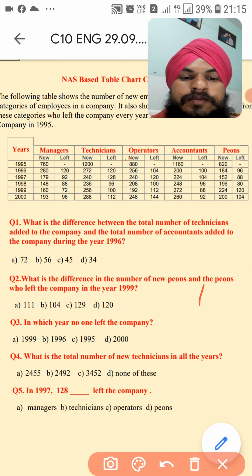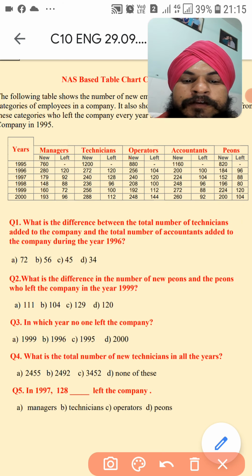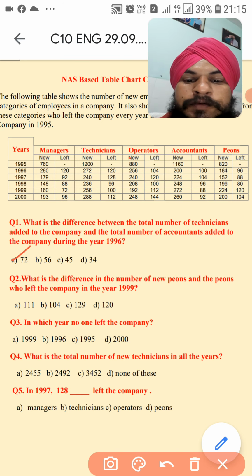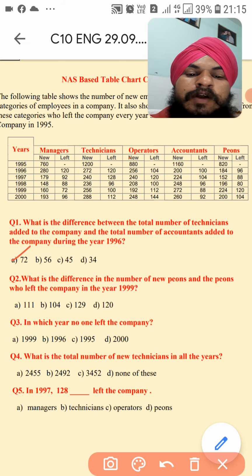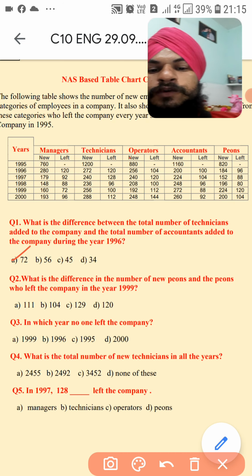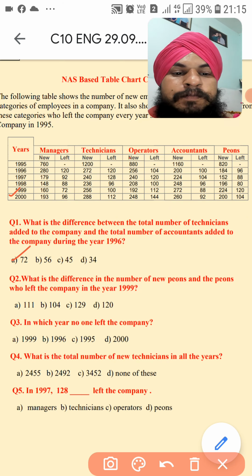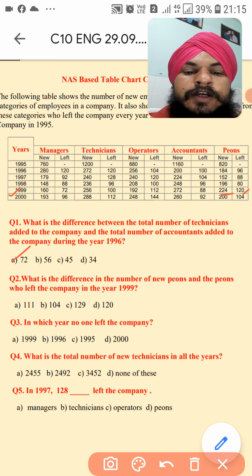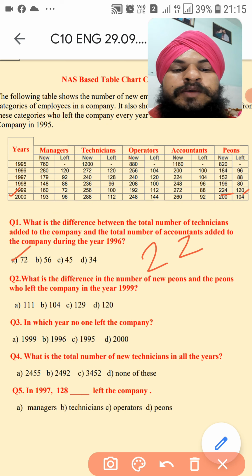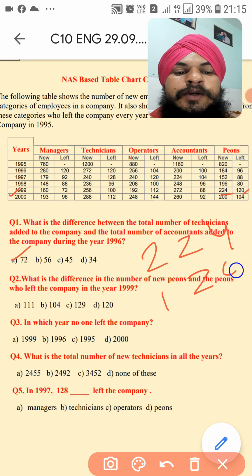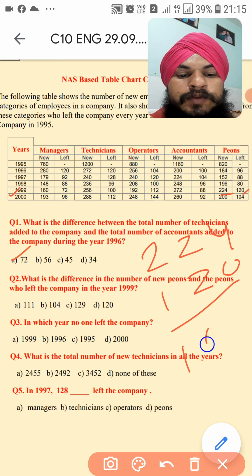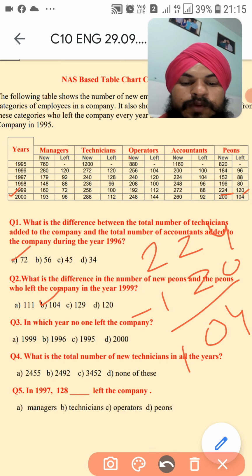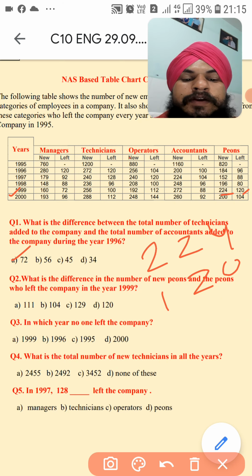Second is, what is the difference in the number of new peons and the peons who left the company in the year 1999? So in this category we will see the peons here is 224 and 120. So what is the difference between these? 224 minus 120 is clearly 104. So the answer is B, 104.